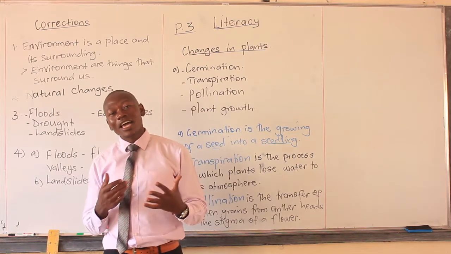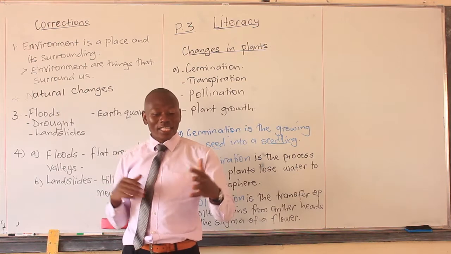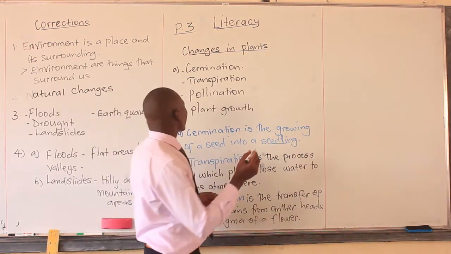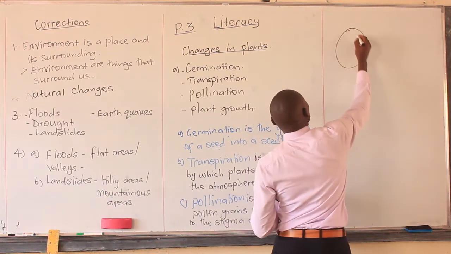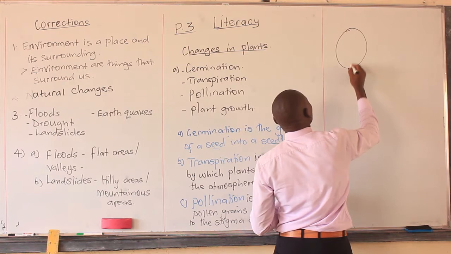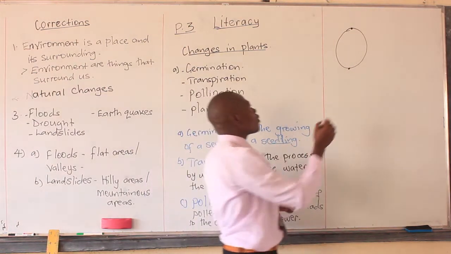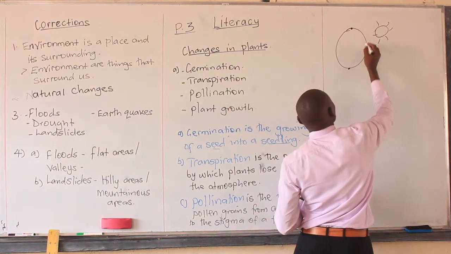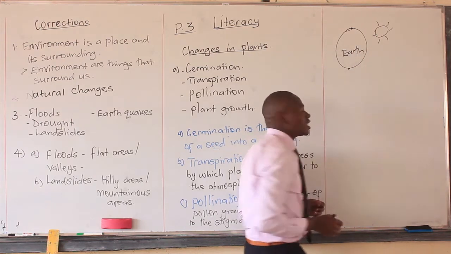It's just a change, and we say this is the rotation of the earth. You find that we keep on rotating. You know, the earth is circular in shape. So we keep on rotating. The sun is just in one position. It's only the earth which keeps on what? Rotating.